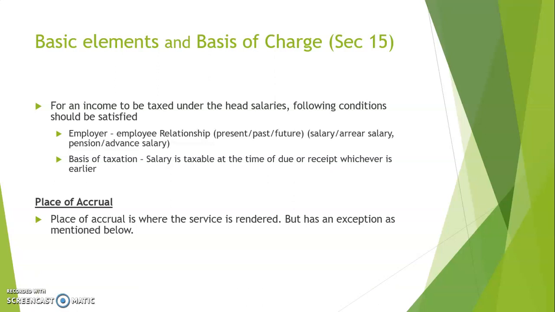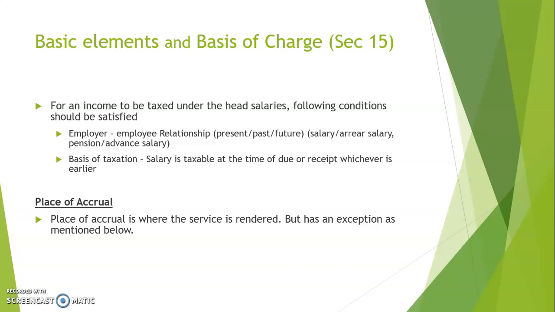But for a certain specific scenario, there is a slight alteration. The place of accrual will not be found by understanding where the employee is working. It will be on a different basis, and that case is where the Indian government sends an Indian citizen to work outside our country. So say the Indian government asks Mr. A to go work in the US for the Indian government. So if you look at the place where the employee is working, it is the US. Right? And based on what I just said, the place of accrual of salary is supposed to be the US, the place where the employee is working.